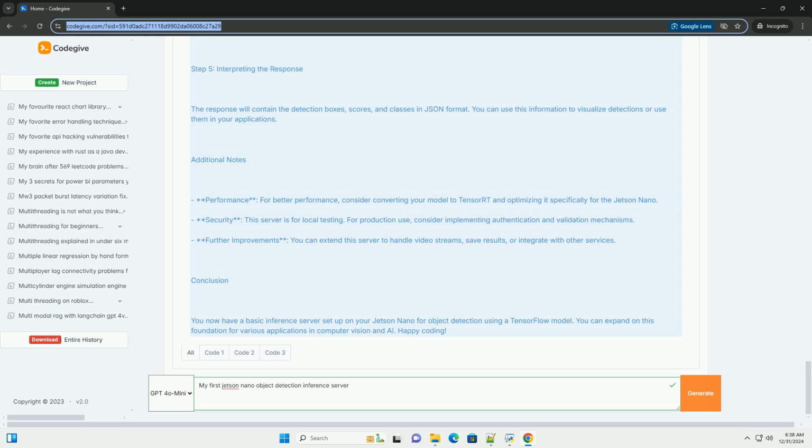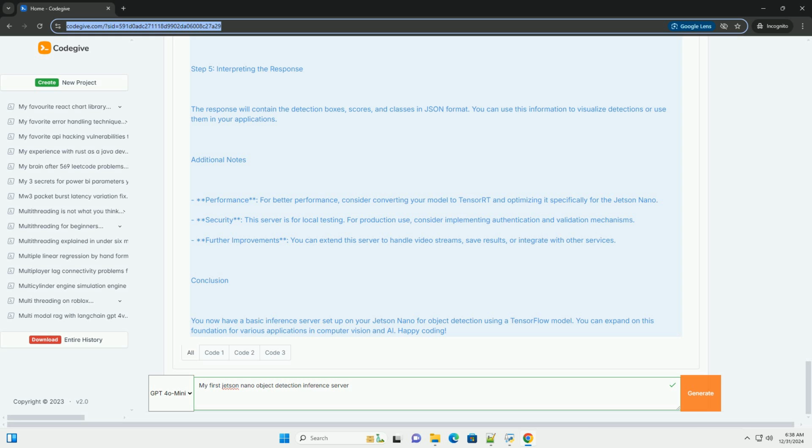1. Prepare an image for testing. Save it as test.jpg. 2. Use the following command to send an image for detection. Bash: curl -X POST -F image=@test.jpg http://jetson_nano_ip:5000/detect. Step 5, interpreting the response. The response will contain the detection boxes, scores, and classes in JSON format. You can use this information to visualize detections or use them in your applications.